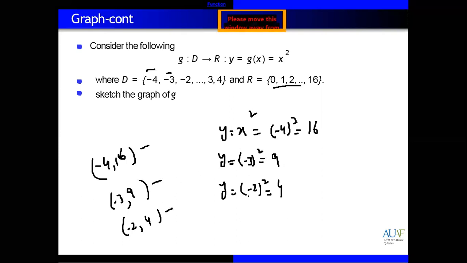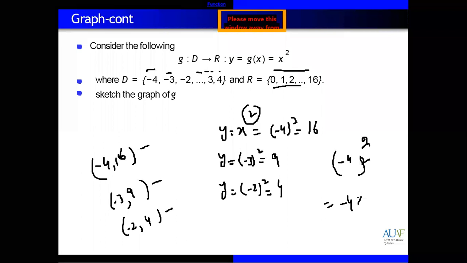Then give some positive values like 1, 2, 3, 4. So range will be from 0 to 16. Negative values are not possible. Why are negative values not possible? Because we have a square here, and if you square a negative number, it becomes positive. Minus 4 whole square actually means minus 4 multiplied by minus 4, so minus with minus is plus, 4 with 4 equal to 16. So all positive values are possible, negative values are not possible. So you can draw the graph for this one.